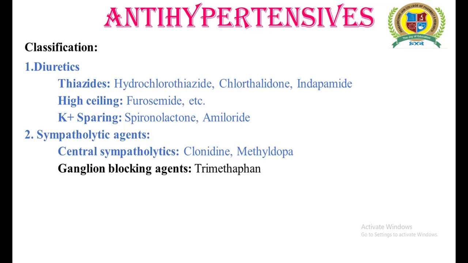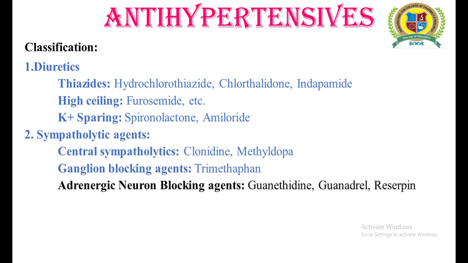For example, in the GIT, the cholinergic or parasympathetic nervous system is dominant, and the blockage of the parasympathetic nervous system by trimethaphan may result in GIT problems, for example indigestion and constipation.